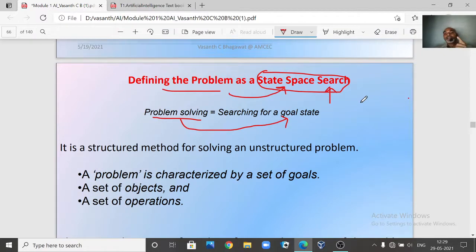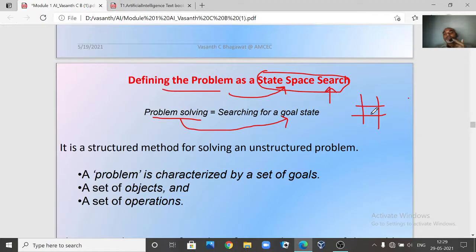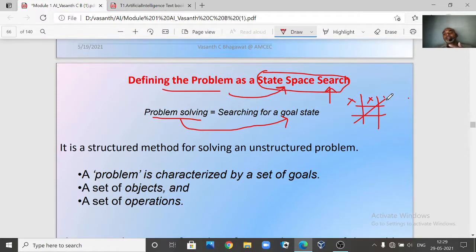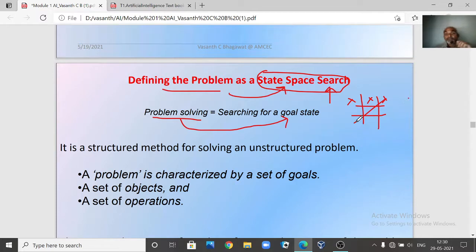If it is a tic-tac-toe problem, from the initial board configuration, from the empty board, you want to win the game. If you want to win the game, it means either row wise, column wise or diagonally, you need to have your configuration, right? If it is three X's, then X is going to win, or if it is three O's, then the second player is going to win the game. Now you have to keep on searching. You have to keep on searching where your goal state is, so you have to reach that particular goal state.